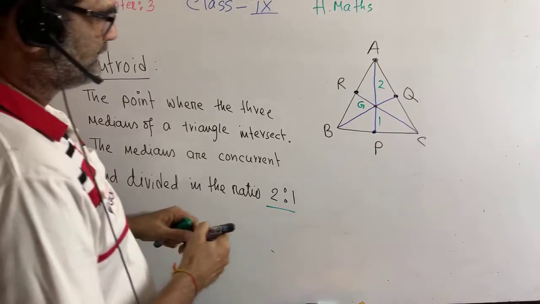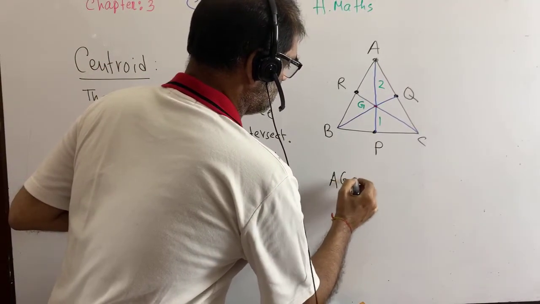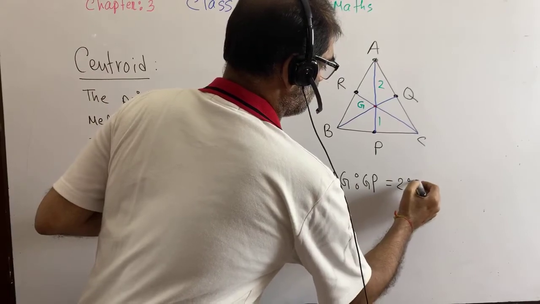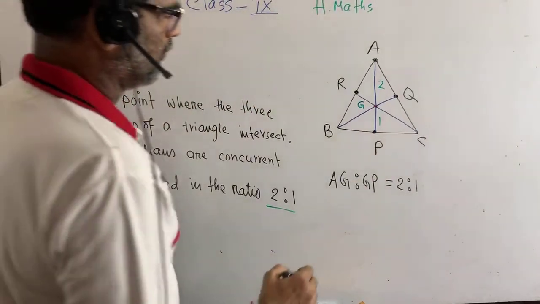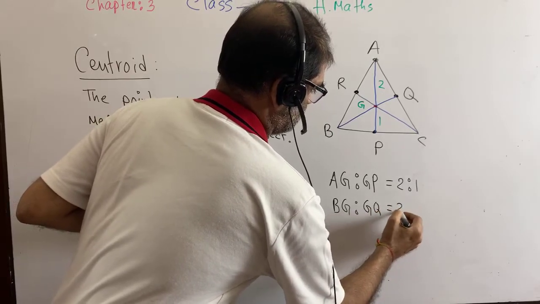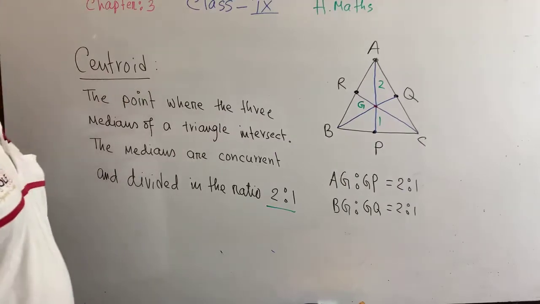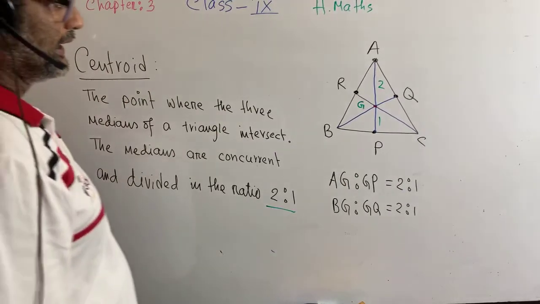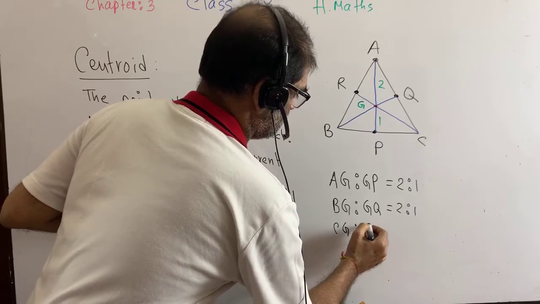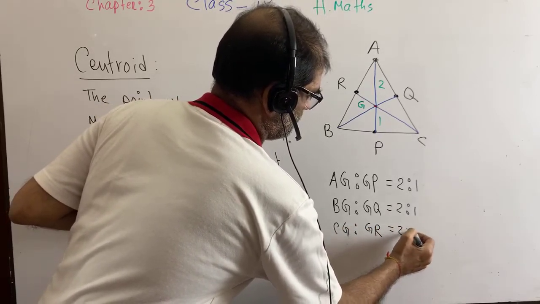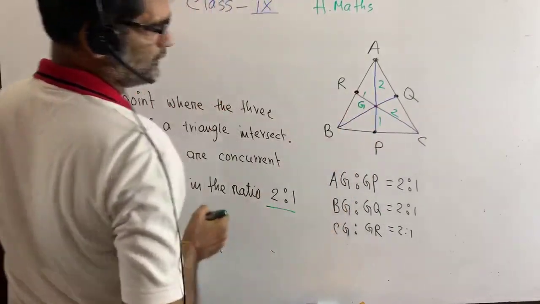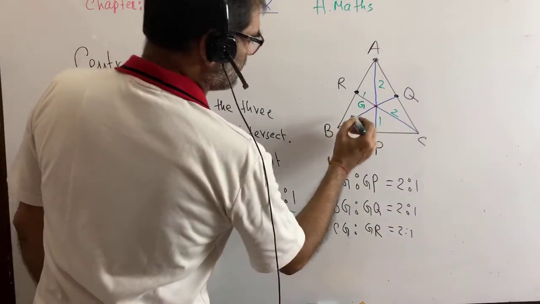Here we can write it as 2:1. That means it is 2, it is 1. That means it is 2, it is 1.